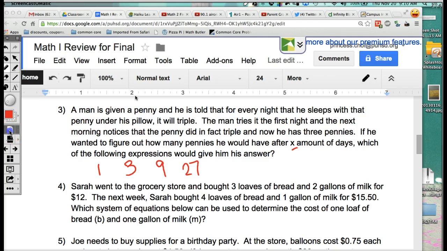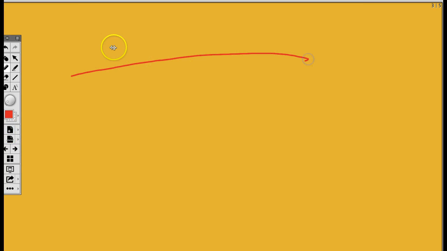I'm going to go ahead and take you to a new page, okay? So I'm going to go ahead and create a table. It says penny, not pennies. Okay, so this is how many evenings, right? And this is how many pennies, okay?